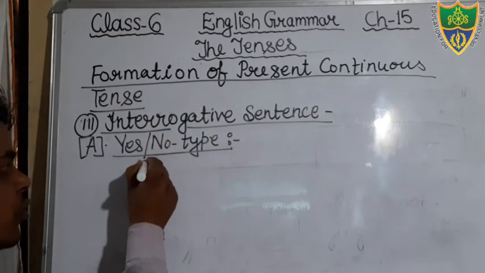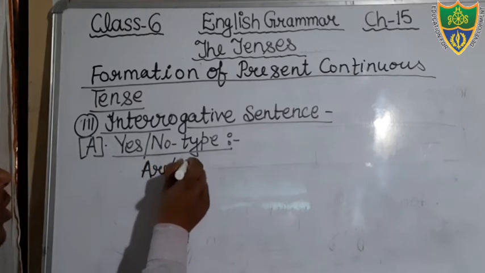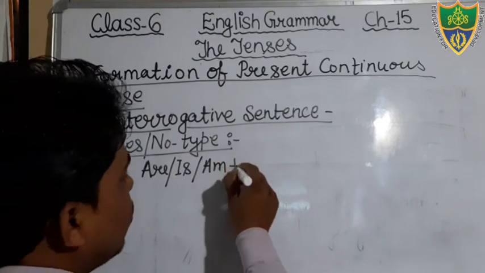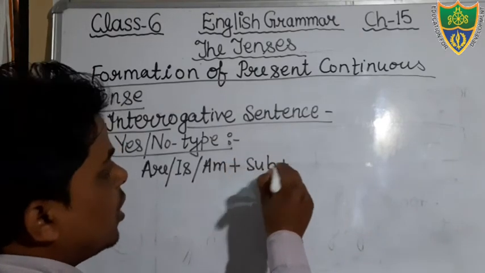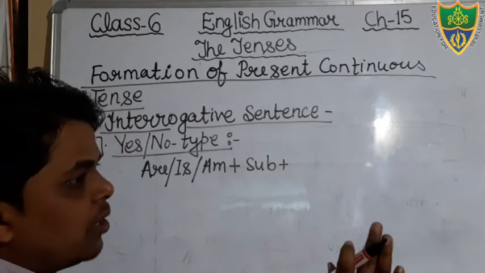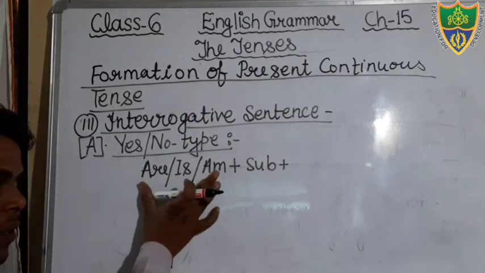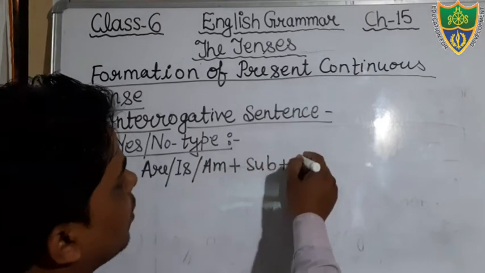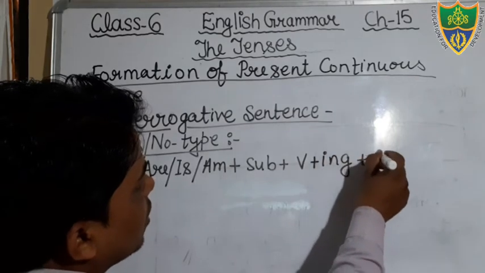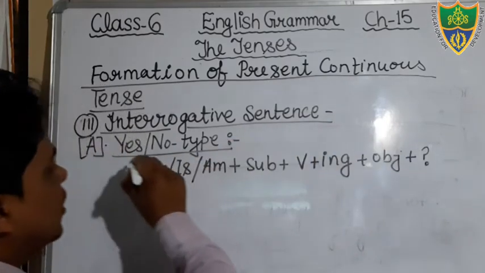First of all, we will use the helping verb according to the subject, are, is, or am. Then after you will use the subject. If there is negative word in the interrogative, then we will add negative word. If there is not negative word in the sentence, then we will not add. So just see, helping verb we will use, then after subject, then after verb. In the verb we will add ing, then after object. And then after question mark at the end of the sentence.